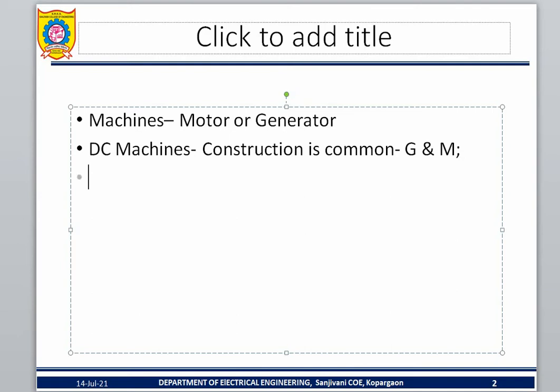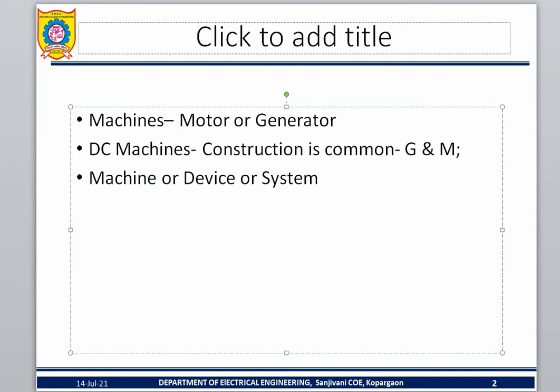If I decide that this device should work as a motor, yes, you can use it. If I want it to work as a generator, yes, you can use it. That is why it is called a machine, or you can call it a device or a system, whatever name is easy for you to understand.